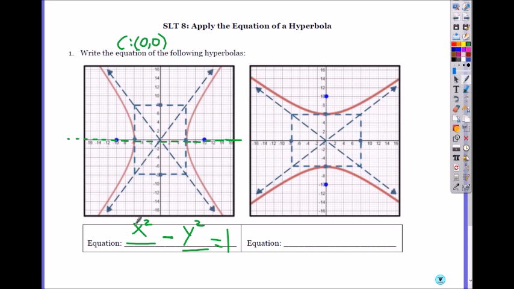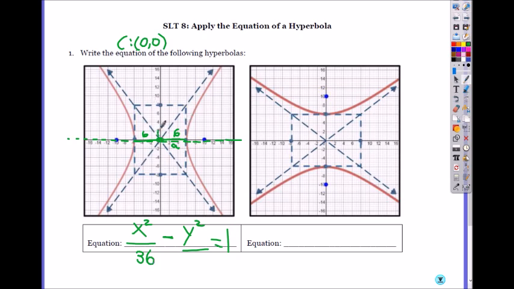And the number under x squared will be the distance from center to the vertex. So what is A? It is increasing by 2, so it's 2, 4, 6. So A is 2, 4, 6 in both directions. So then you put A squared, which is 36. What's under y? You have to look at the box or asymptotes.